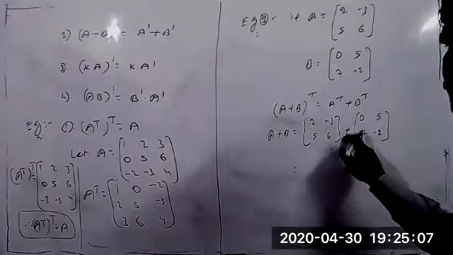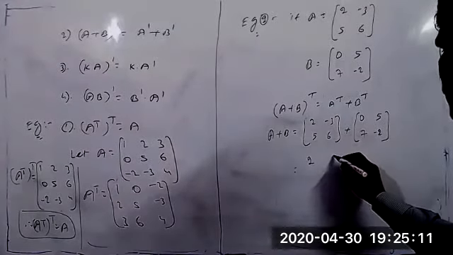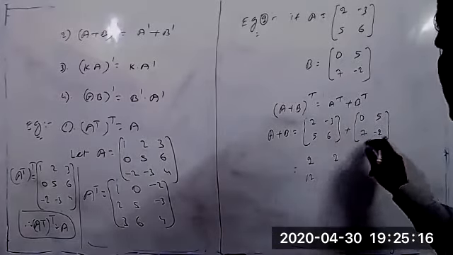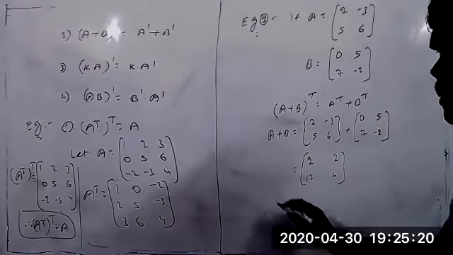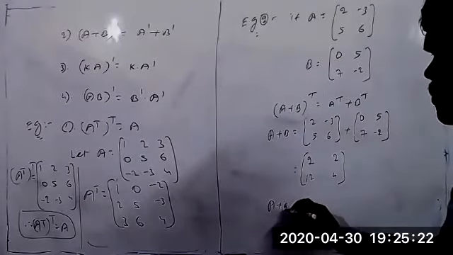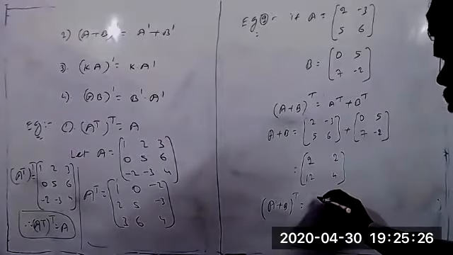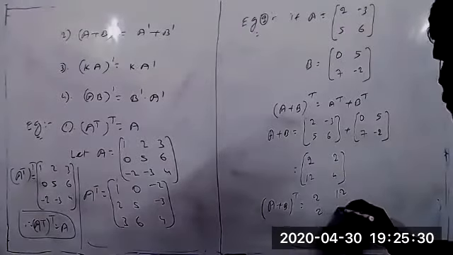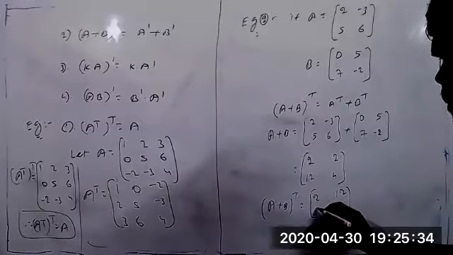Add the values now. 2 plus 0 equal to 2, -3 plus 5 equal to 2, and 5 plus 7 equal to 12, 6 minus 2 equal to 4. This is the value of A plus B. Then A plus B whole transpose equal to, just interchange the rows and columns, so it becomes 2, 12 and 2, 4.